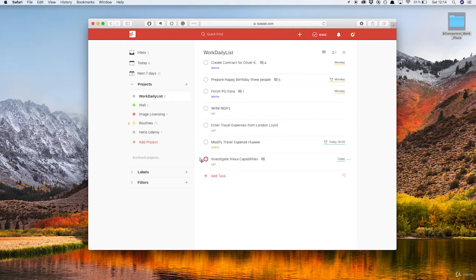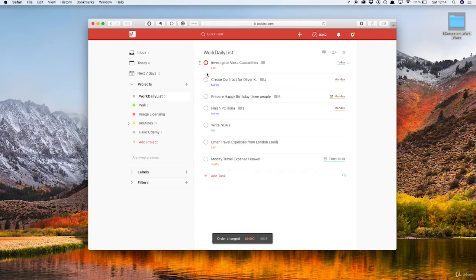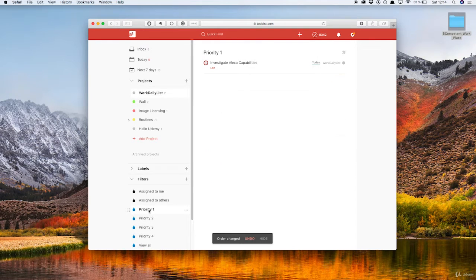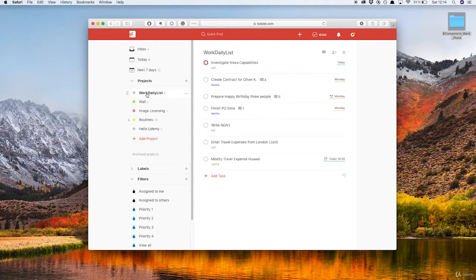So now you could take this thing and you could also move it to the top if you want, or you could even go over here to the filters and you could say, show me everything that is priority 1, and it'll show you that, right? Now let's go back to our project.